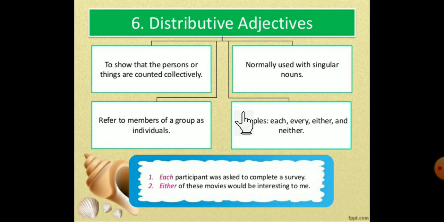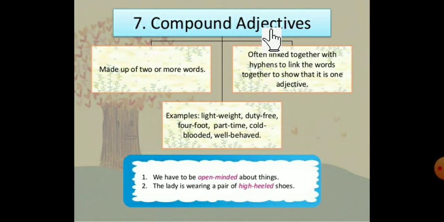Then the last type is compound adjective. Compound means what? See here, compound means it is made up of two or more words. It is often linked together with hyphens to show that it is one adjective. In between, we use a hyphen. Hyphen means what, you know? A small dash between two words. That hyphen is used to link the words together, so it is called one adjective.